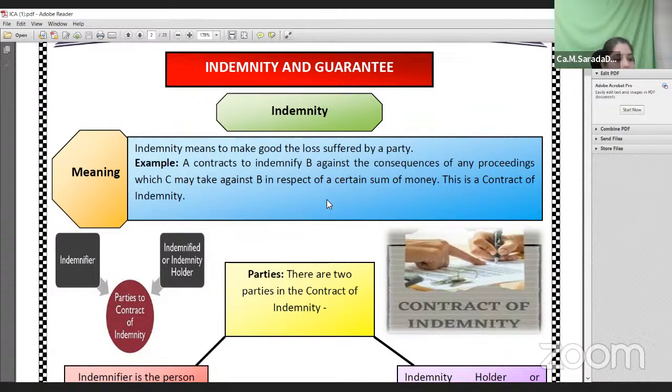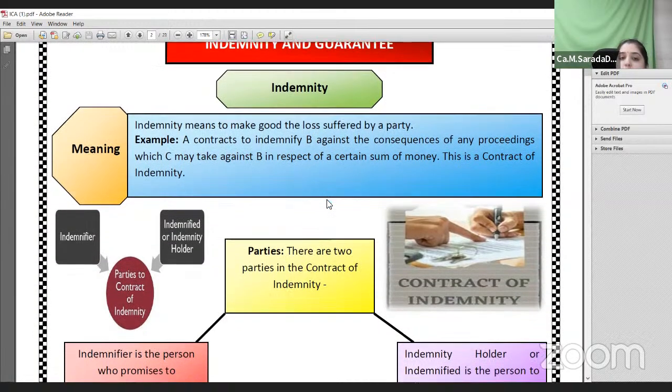In this case of an indemnity contract, any loss caused only by the indemnifier, that is the promisor himself, or by any other person would be covered. Loss caused by the promisee himself or by an act of God is not covered in the contract of indemnity.